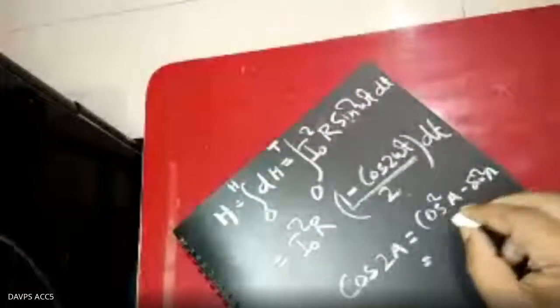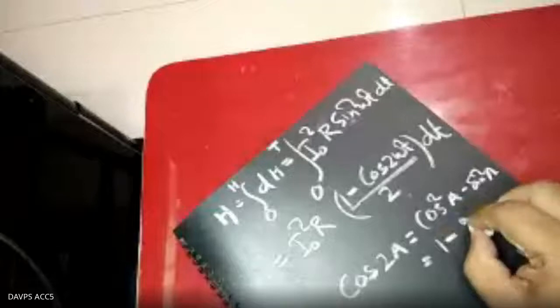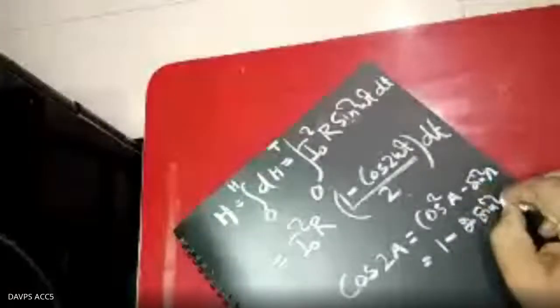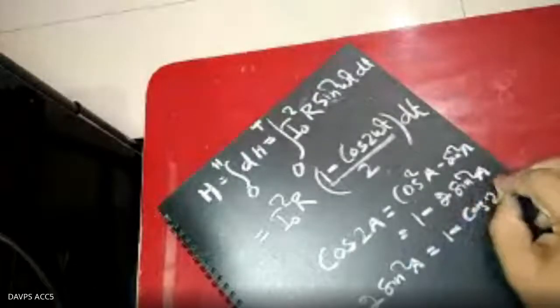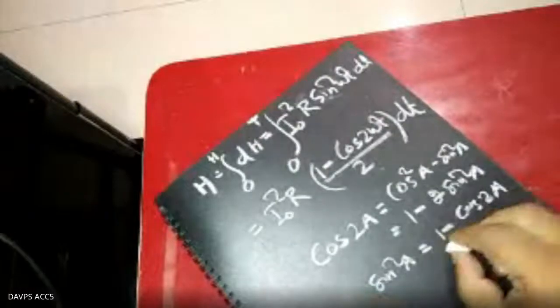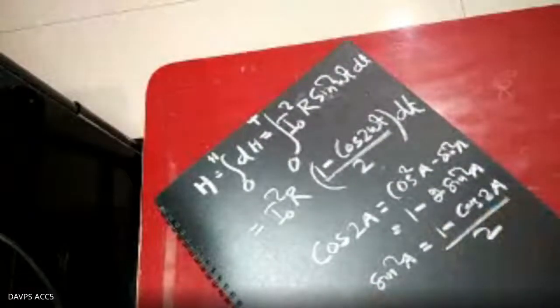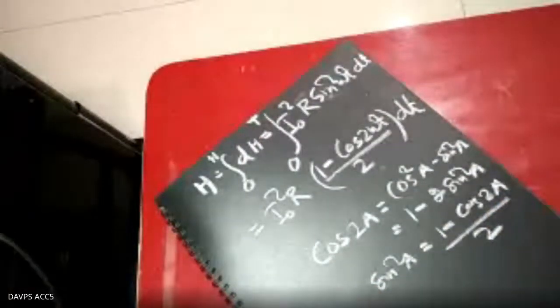If you convert it, that is 1 minus sin square A minus sin square A, that is 1 minus 2 sin square A. So 2 sin square A equals 1 minus cos 2A. And sin square A is 1 minus cos 2A by 2.